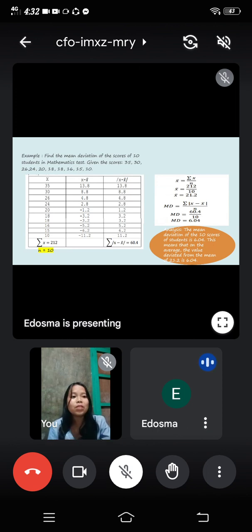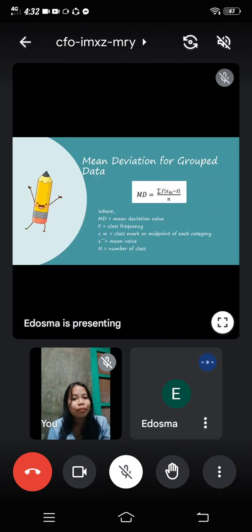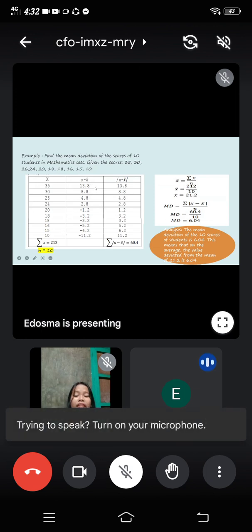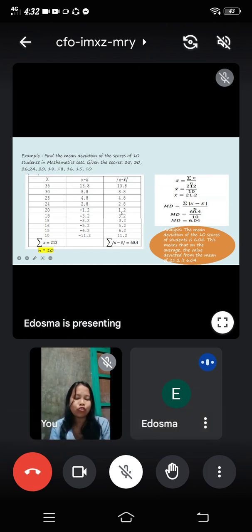Okay, very good. Let's proceed to the next type, which is mean deviation for grouped data. So this is another kind of formula. Another reminder, class, for this lesson, I would like you to please remember to properly use the operations, because once you make a mistake here, for example, the rest of the table is already a mistake, since it will be used as you solve for the second table and the third table, and we are going to substitute that in the formula.